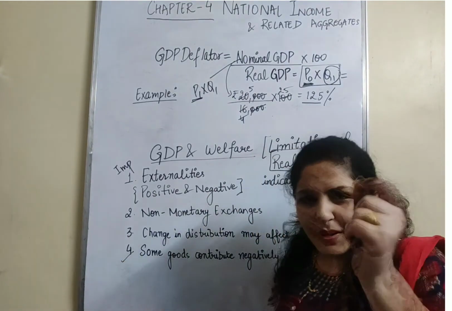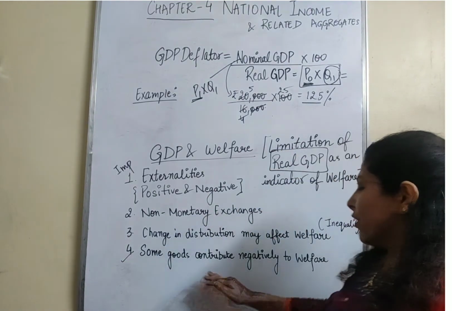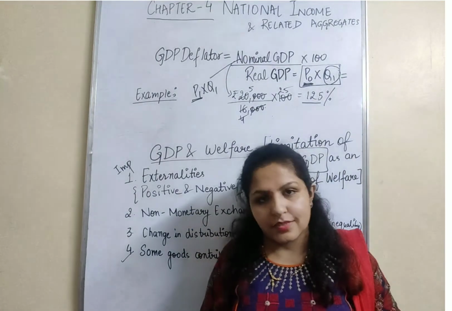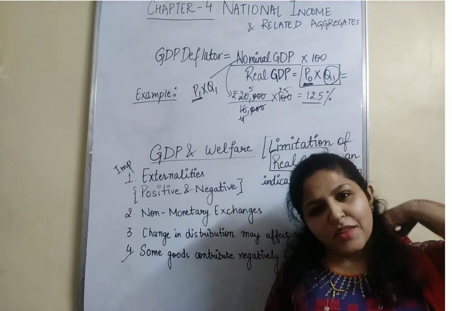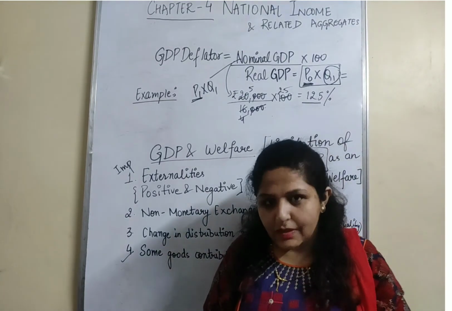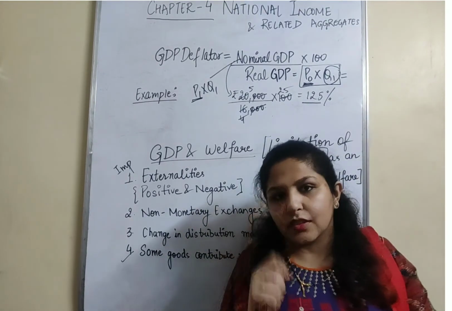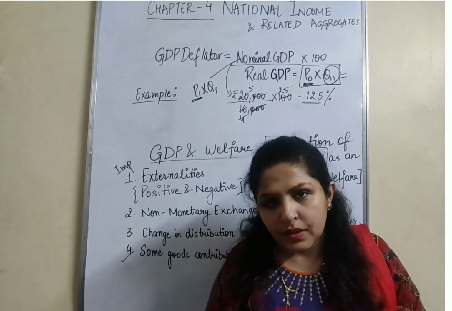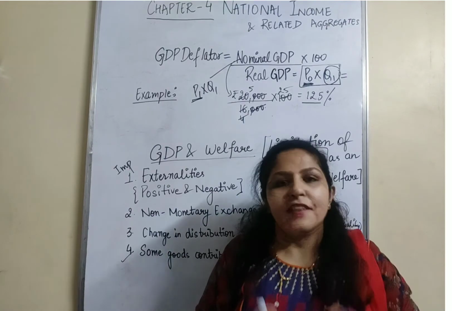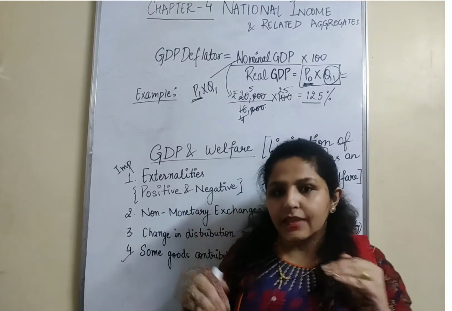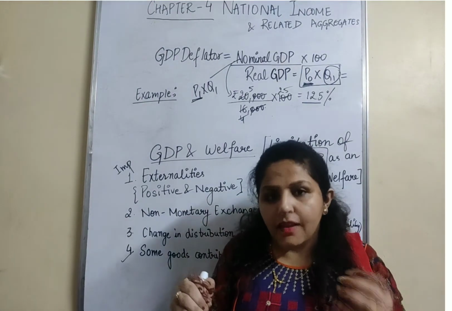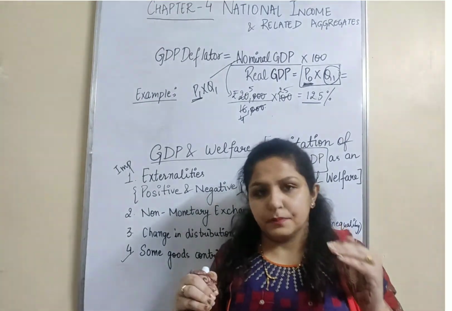Last one, this is very interesting. Some goods contribute negatively to welfare. Let's talk about two countries. One country is, let's say, India, which is producing milk. The milk production of India is second in the world. And let's say Brazil, which is producing liquor. Can you tell me whose welfare will be better? This is India and this is Brazil. Obviously, because India is producing a good product, milk, the welfare of India will be better, right?